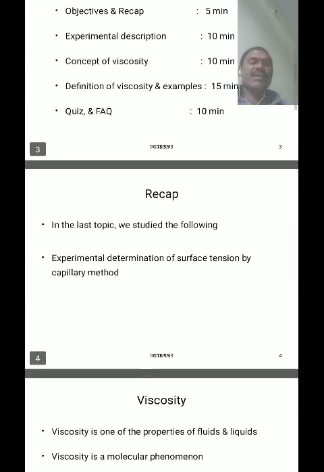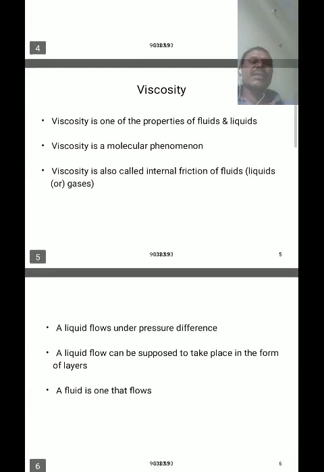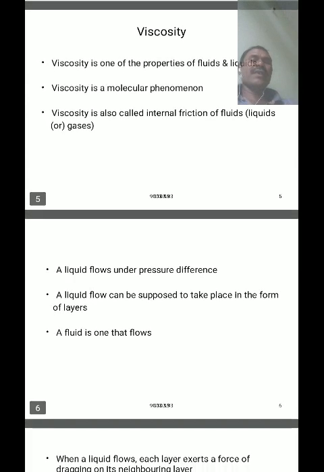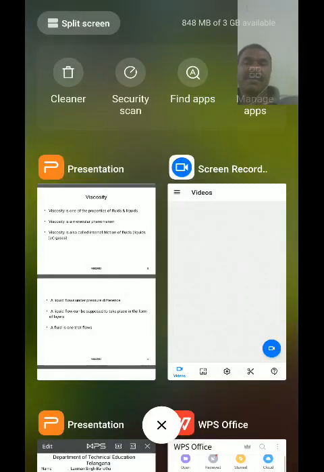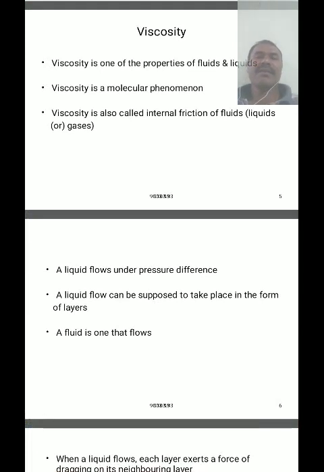Viscosity is one of the properties of a fluid, like gases and liquids. So fluids are gases and liquids. Viscosity is a molecular phenomenon. Viscosity is also called the internal friction of a fluid, like liquids and gases.